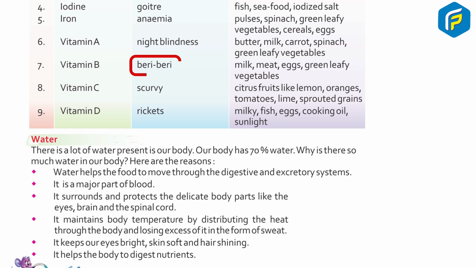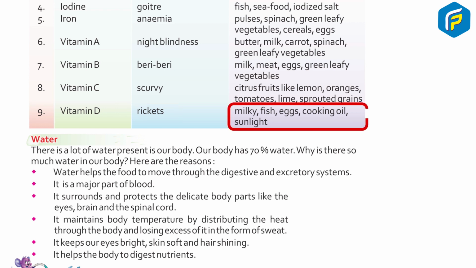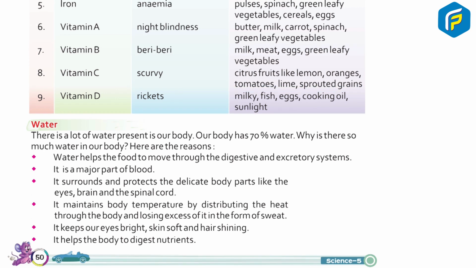Vitamin B, beriberi: milk, meat, eggs, green leafy vegetables. 8. Vitamin C, scurvy: citrus fruit like lemon, oranges, tomatoes, lime, sprouted grains. 9. Vitamin D, rickets: fatty fish, eggs, cooking oil, sunlight, water.